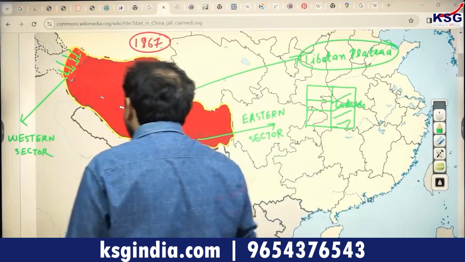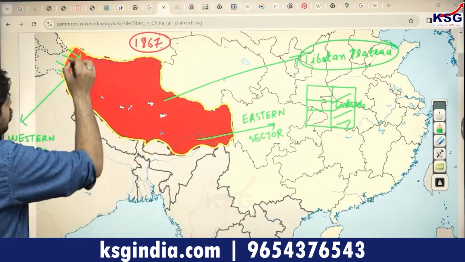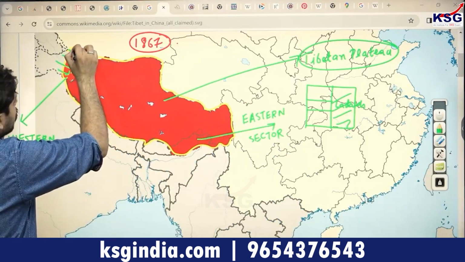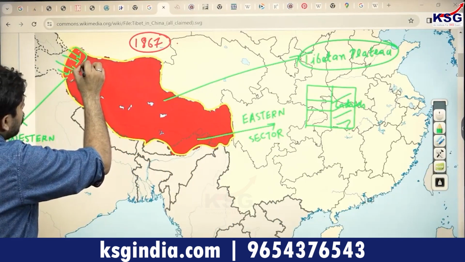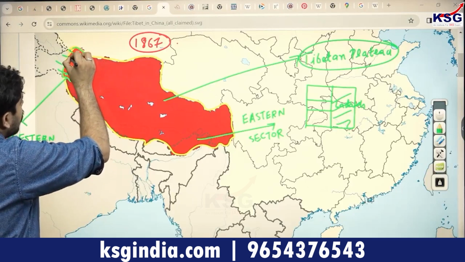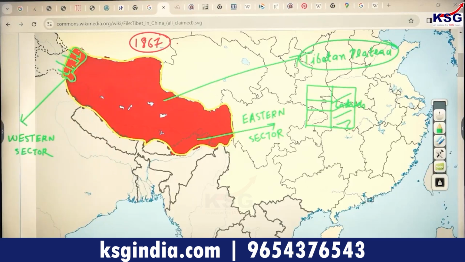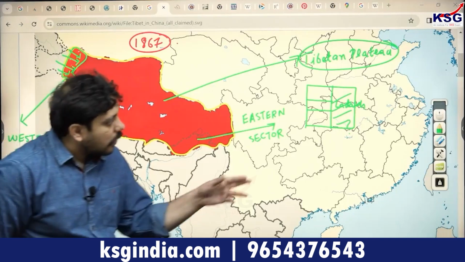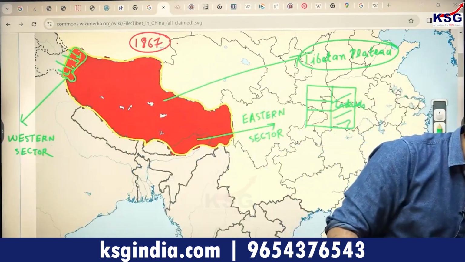So over a period of time, what the Britishers did was they took certain areas of the Tibetan Plateau and they marked it as a part of the British Indian territory, right? That area we now call Ladakh, right?